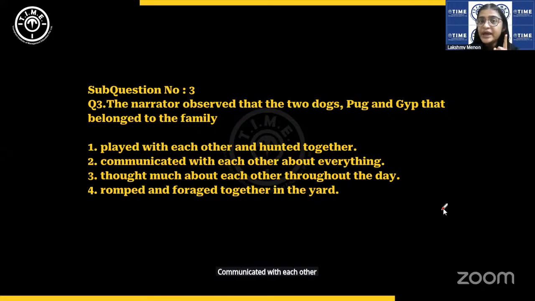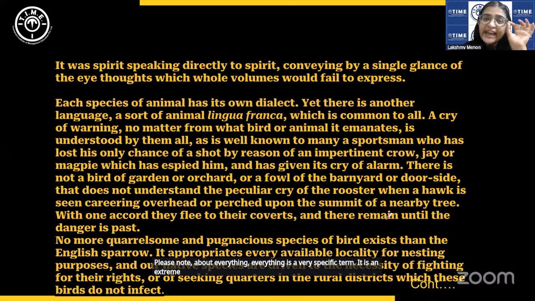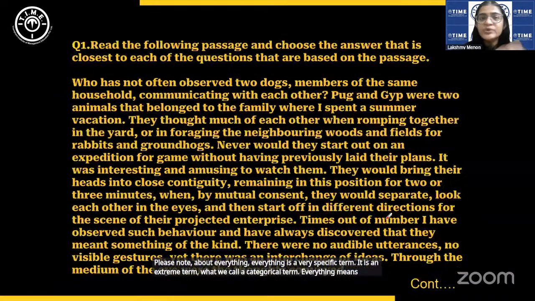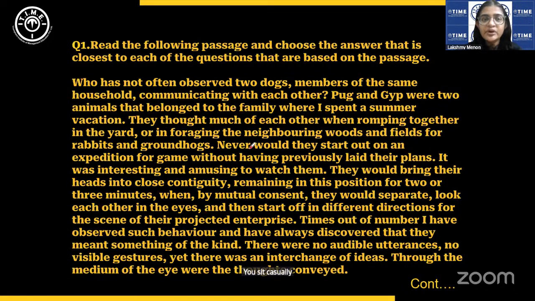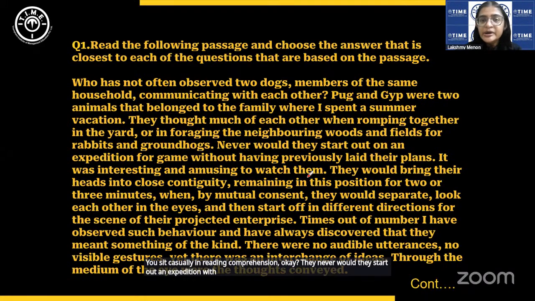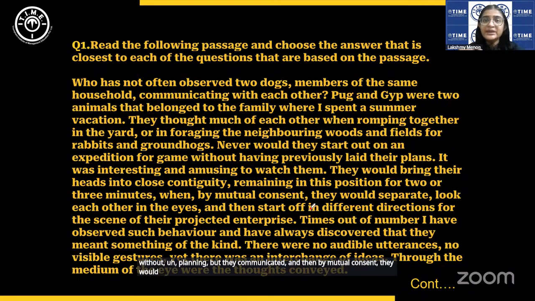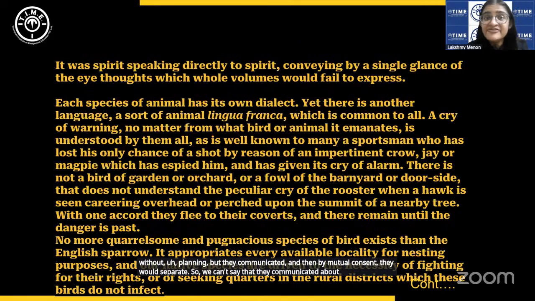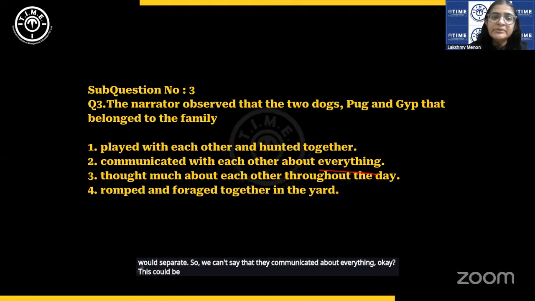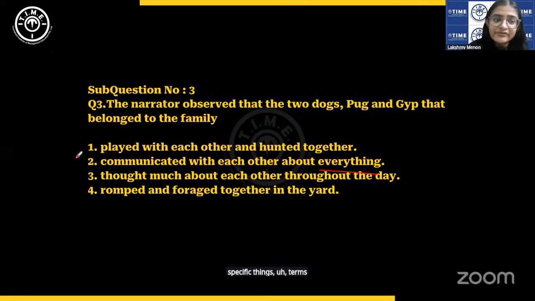Communicated with each other about everything. This could be tricky. Please note, about everything. Everything is a very specific term. It is an extreme term, what we call a categorical term. Everything means everything. You cannot just use it casually in reading comprehension. They never would start out an expedition without planning, but they communicated, and then by mutual consent they would separate. So we can't say that they communicated about everything. Okay, this could be a little confusing, but this is too specific. Whenever you see specific terms like this, you have to be careful.